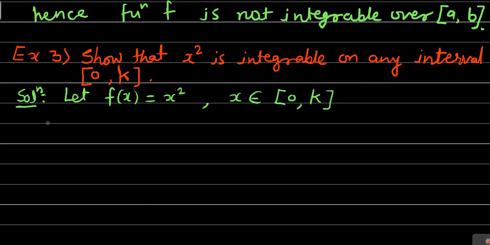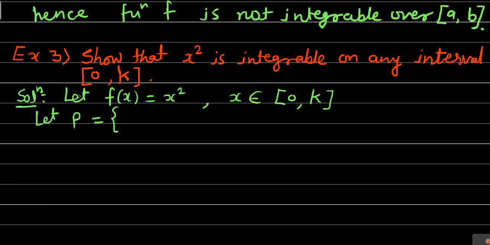So as usual, we have to consider a partition. Let P be equal to the closed interval, where the first point is 0 and the last point is k, then only this will be a partition, and each point should be less than or equal to the next point. Now before constructing this partition, consider this diagram here. This is for understanding purposes.